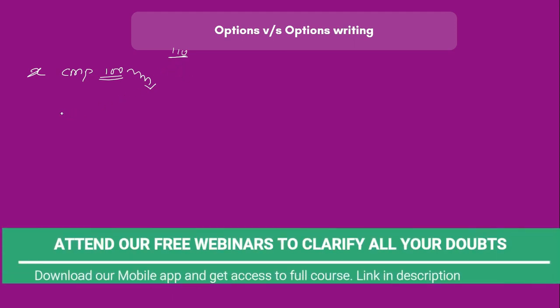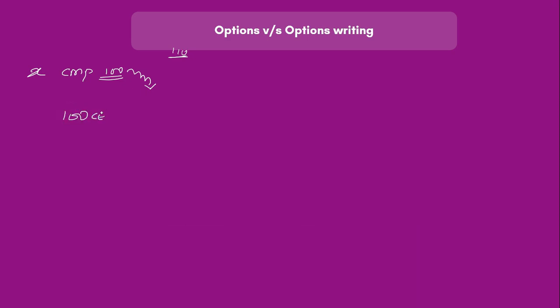I have a 100 call option that I have bought at 4 rupees. I can either buy at 4 rupees, or I can short a 100 put, that is also at 4 rupees. Now if the stock, instead of going in my favor, goes against me to say 90, what would happen to the premium of the 100 call?